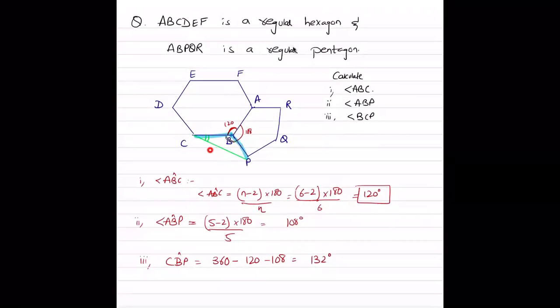Now it's an isosceles triangle. So you can find this angle by, how can you find this angle? Both angles are going to be same. So first of all, in order to find angle BCP, you can subtract 132 from 180 and divide it by 2. 24 degrees. समझ में आई बात?